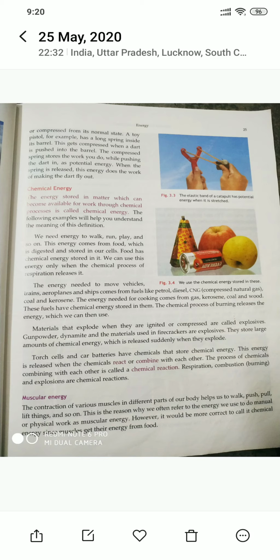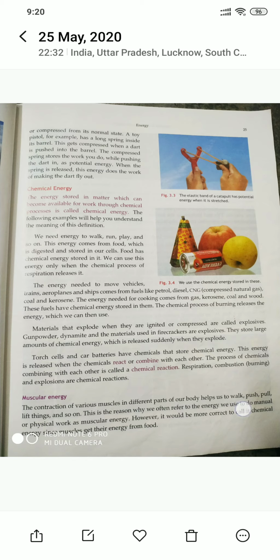Good morning, children. In the previous lecture, we had studied mechanical energy, which has two forms, kinetic energy and potential energy. We had discussed both of these. Today, we are going to see other forms of energies. So, one of them is chemical energy.